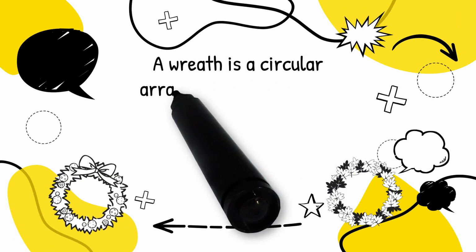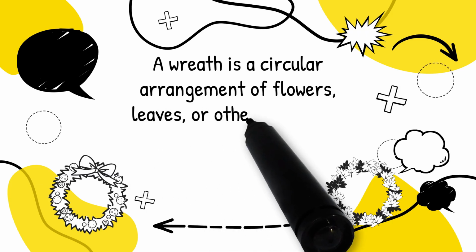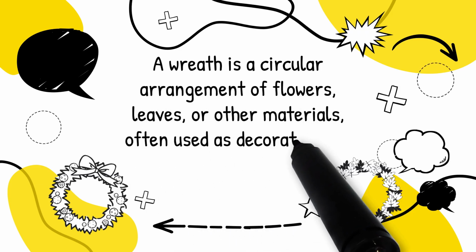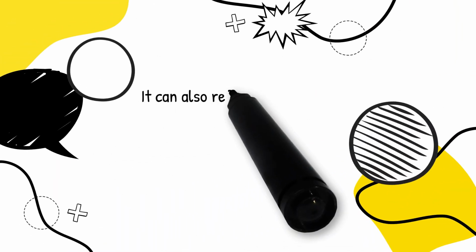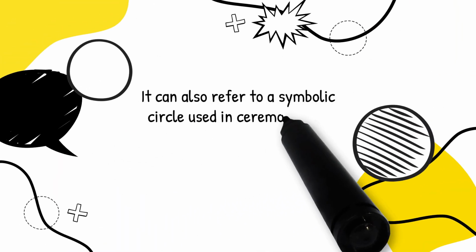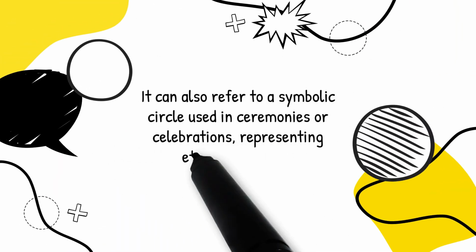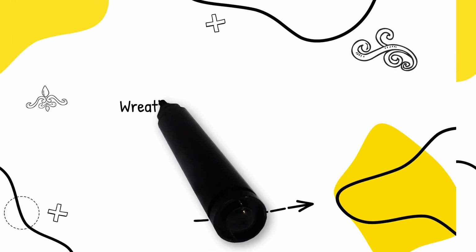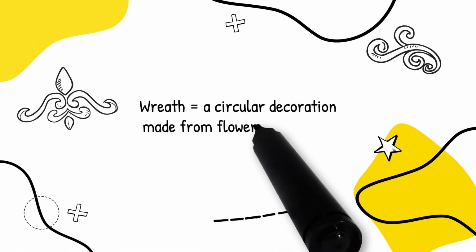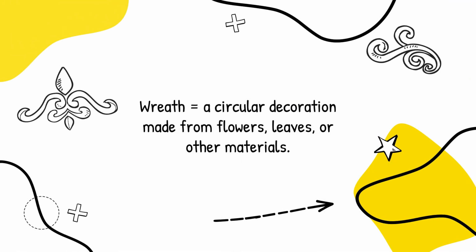A wreath is a circular arrangement of flowers, leaves, or other materials, often used as decoration for doors, walls, or special occasions. It can also refer to a symbolic circle used in ceremonies or celebrations, representing eternity or unity. Simple meaning: a wreath equals a circular decoration made from flowers, leaves, or other materials.